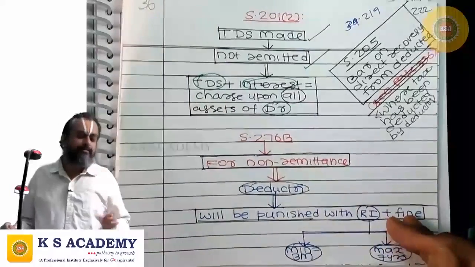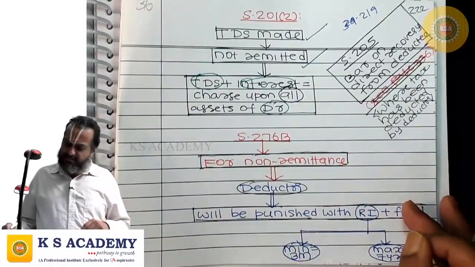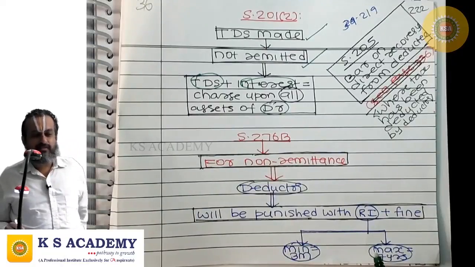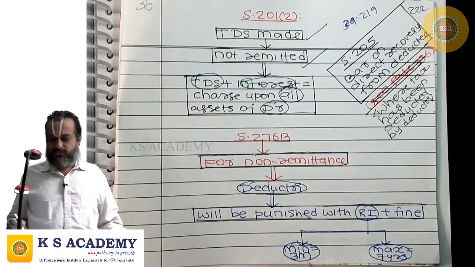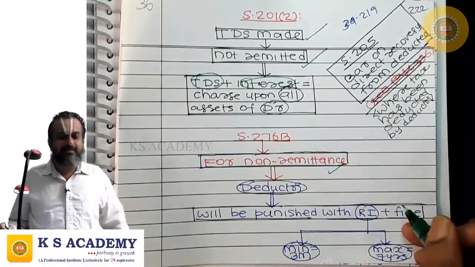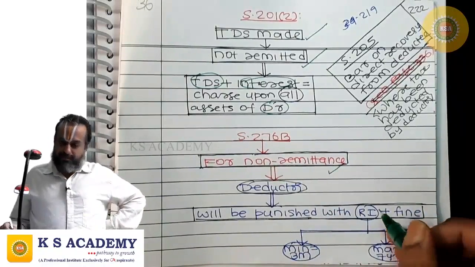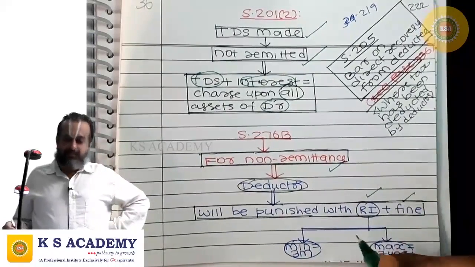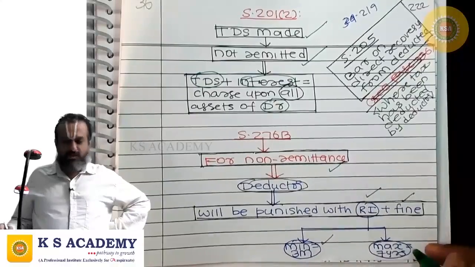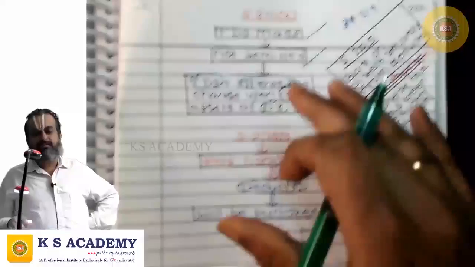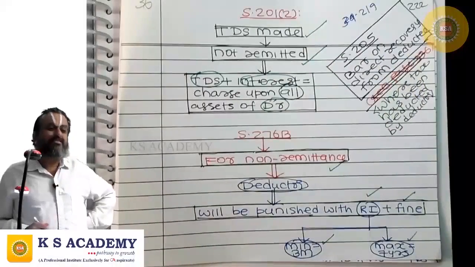Then 276B: you deduct tax at source, but you have not remitted the deducted tax to the credit of government. Then you can be punished with rigorous imprisonment, minimum 3 months, maximum 7 years, and fine. These are the two consequences only for non-remittance.